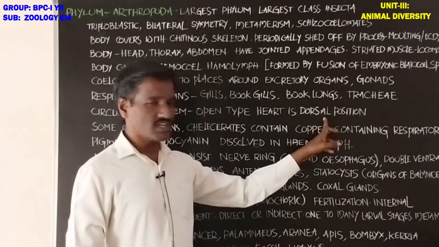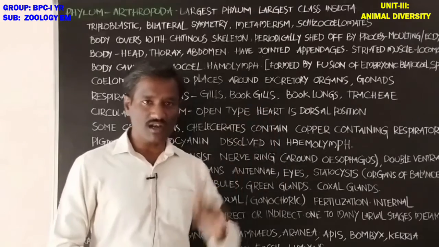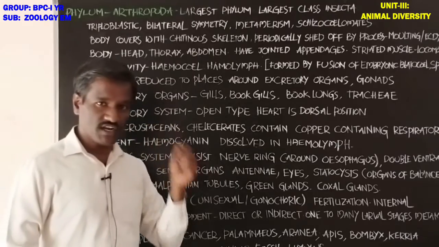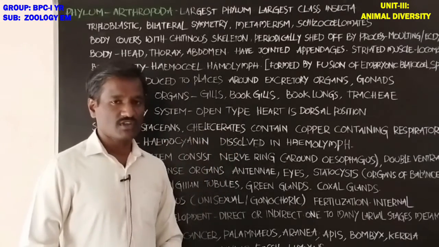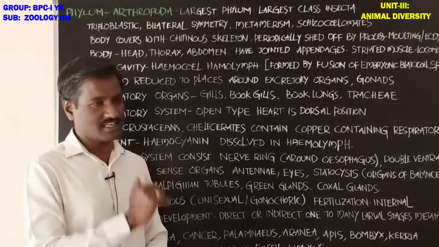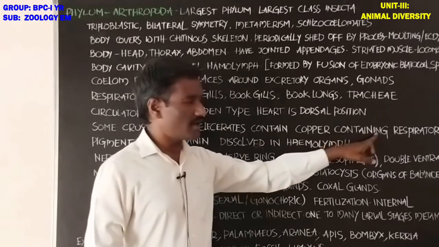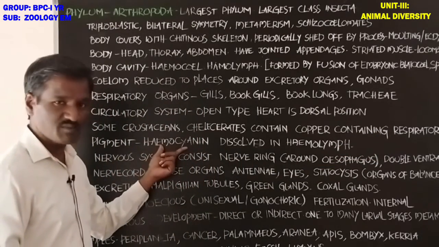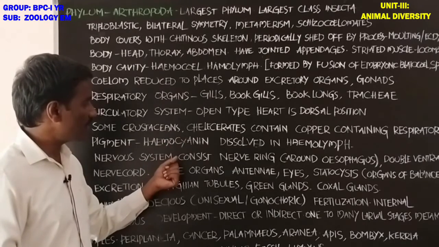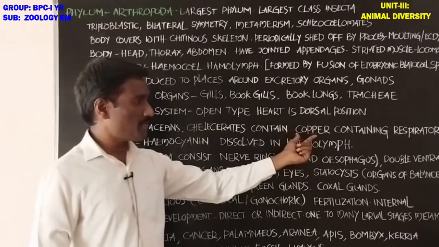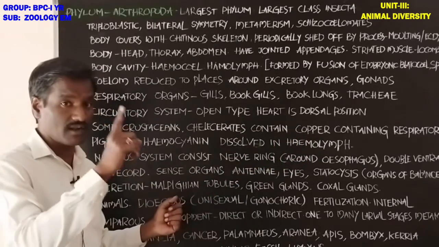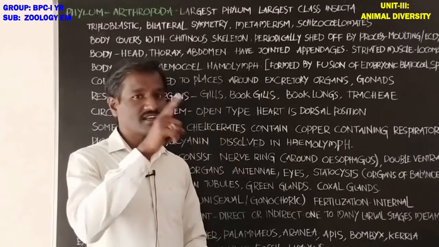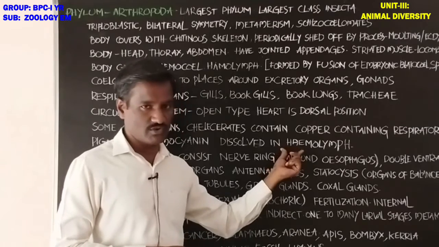Next, the heart is dorsal in position. Next, student, in some crustaceans and chelicerates, these groups of animals contain a copper-containing respiratory pigment called hemocyanin. Hemocyanin is the respiratory pigment in these animals, and it is dissolved in the hemolymph.